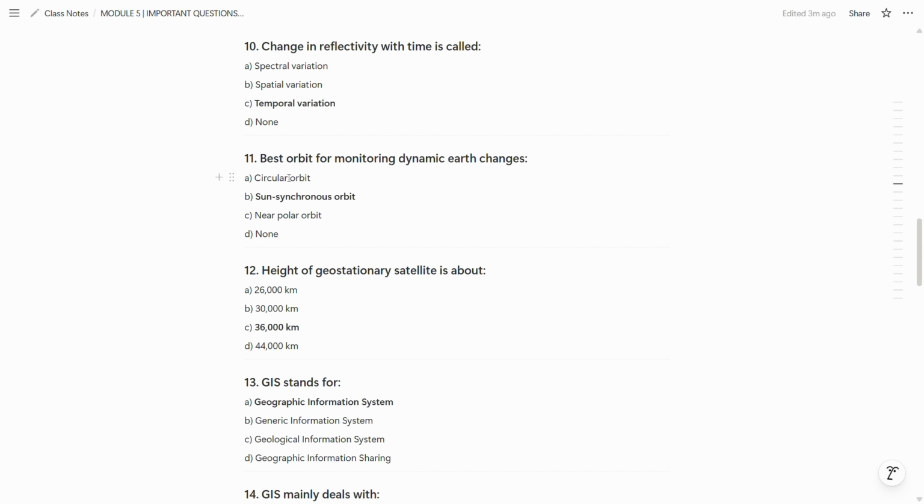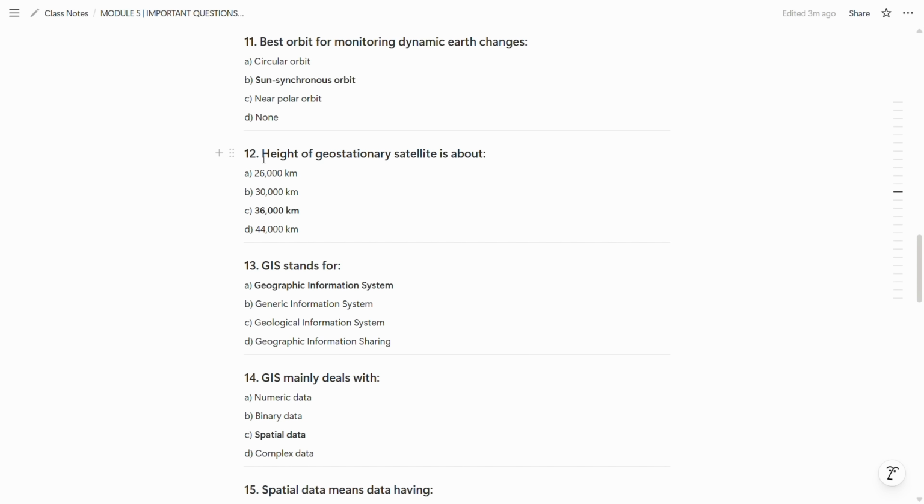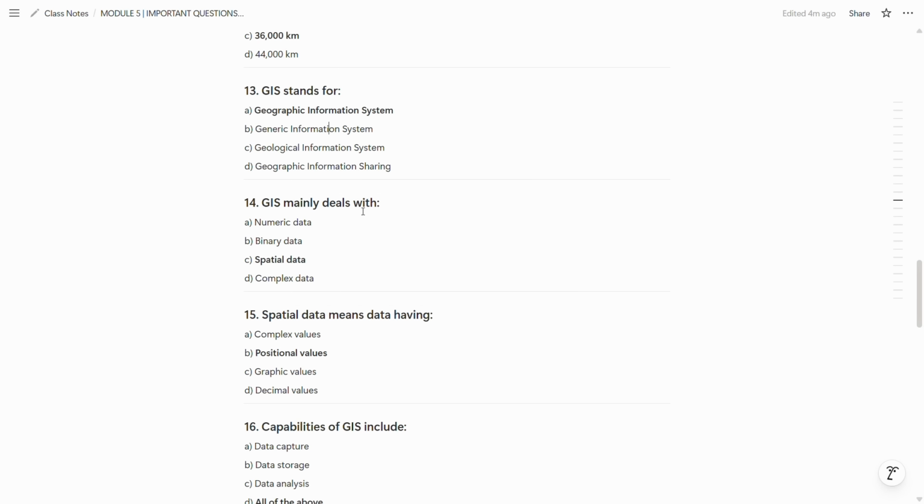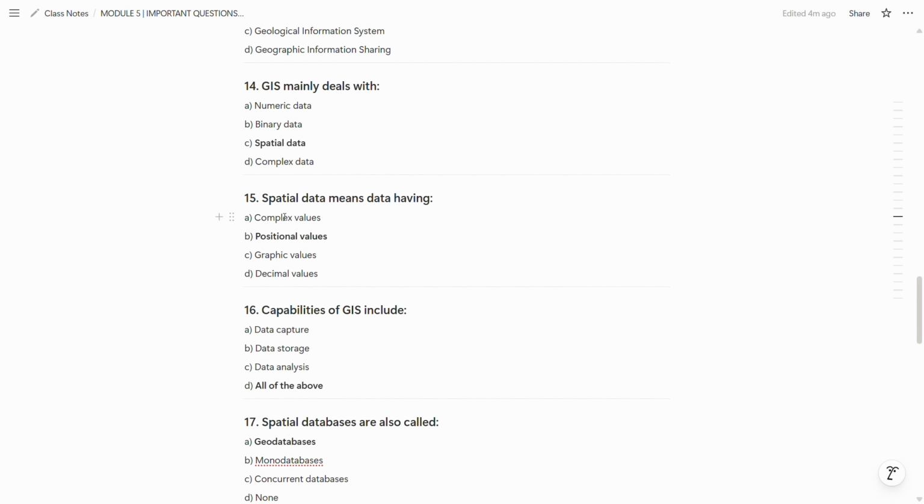Now 11th question is best orbit for monitoring dynamic earth changes is sun synchronous orbit. So B is the correct answer. Now in the 12th question height of geostationary satellite is about 36,000 kilometers. So C is the correct answer. Now the 13th question is GIS stands for Geographical Information System. So A is the correct answer. Now GIS mainly deals with, so C option is the correct one, which is spatial data. Now the 15th question is spatial data means data having positioning values. So B is the correct answer.